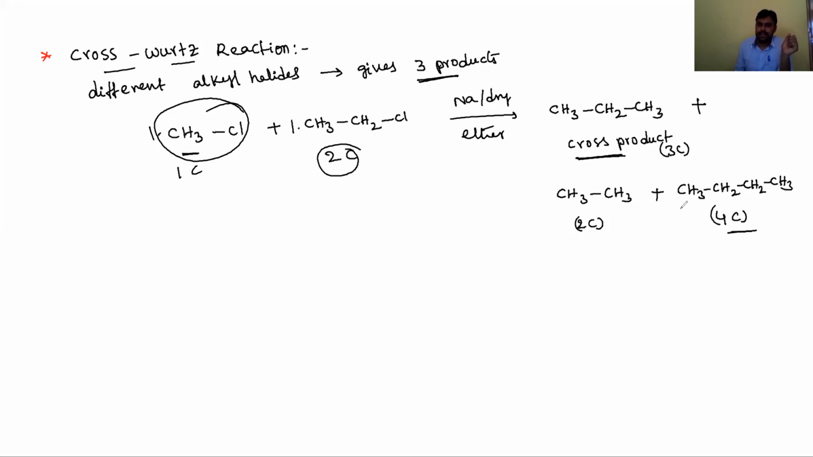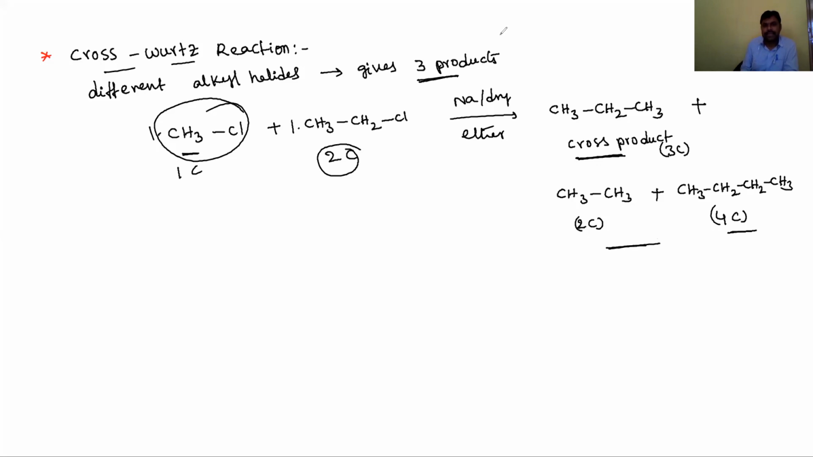Okay? Yes. So in this cross-Wurtz reaction, 3 products are forming, and the differences in their molecular masses are very small. That's why the differences in their boiling points are also very small. That's why the separation is very difficult. So this alkane separation is very difficult. That's why the cross-Wurtz reaction doesn't have much importance.